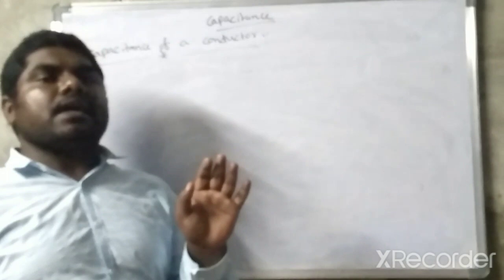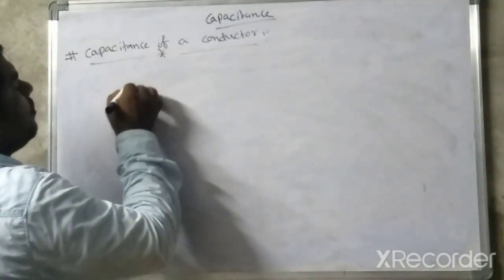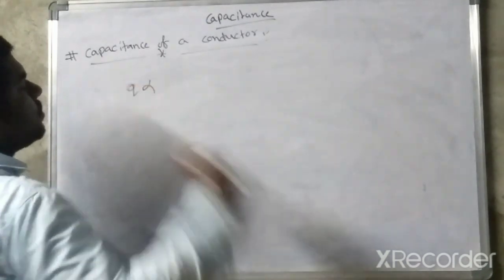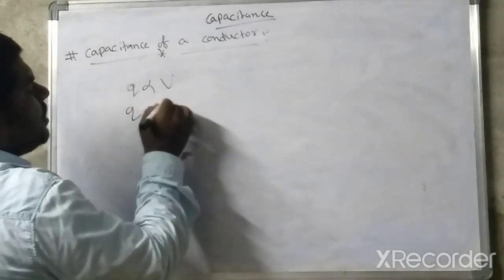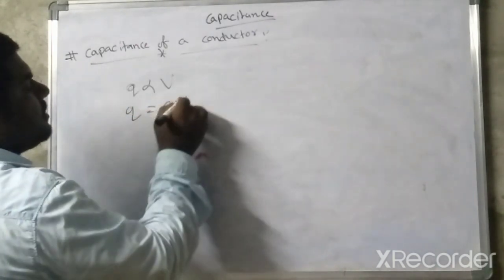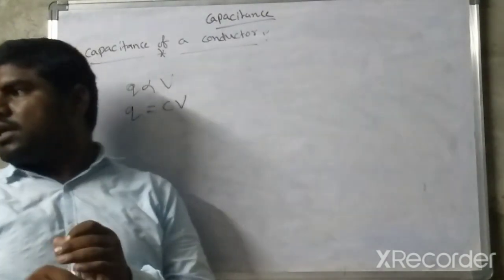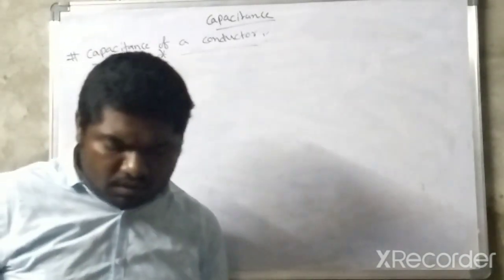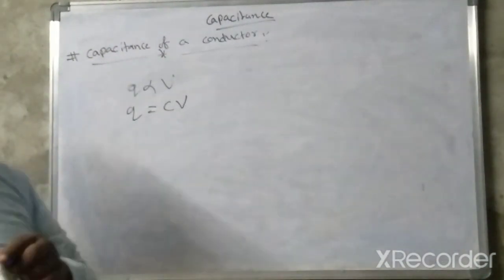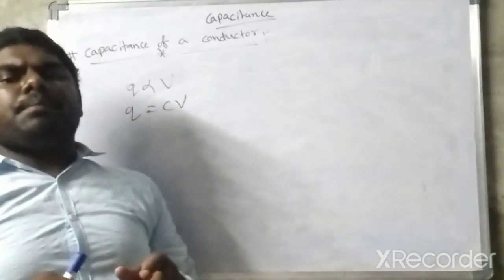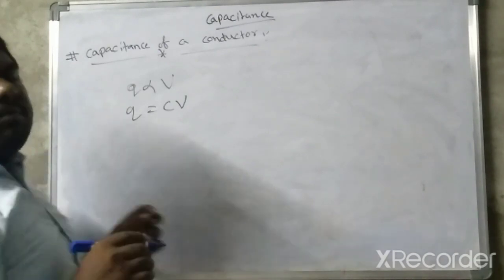As we know, for a conductor, Q is directly proportional to V. So Q is equal to C into V. C is nothing but a proportionality constant. So here C, the proportionality constant, has another name, the capacitance of the conductor in the given medium.